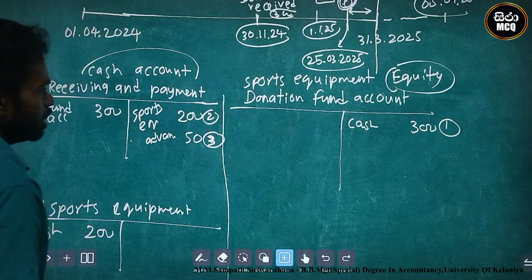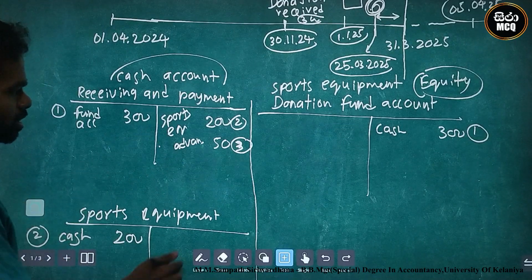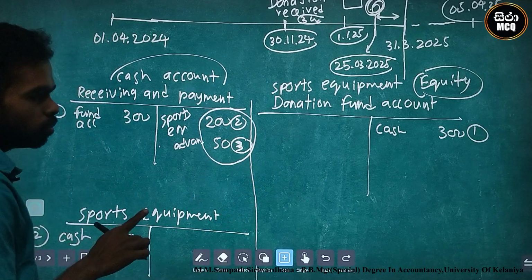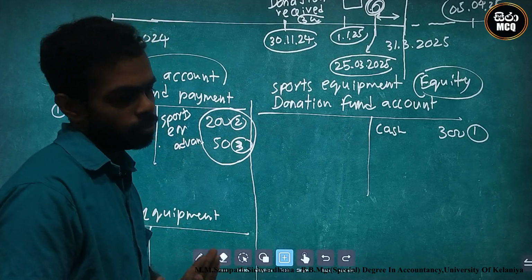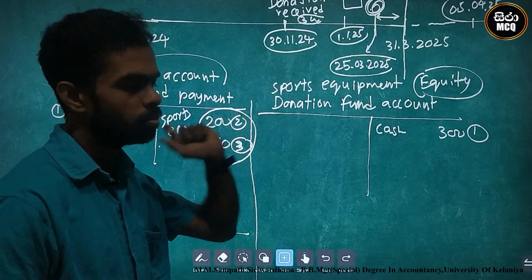Look here, there is a payment from the cash account. A payment of 250 is used from this fund. Therefore, an equal amount of 250 we can identify as income from this fund.